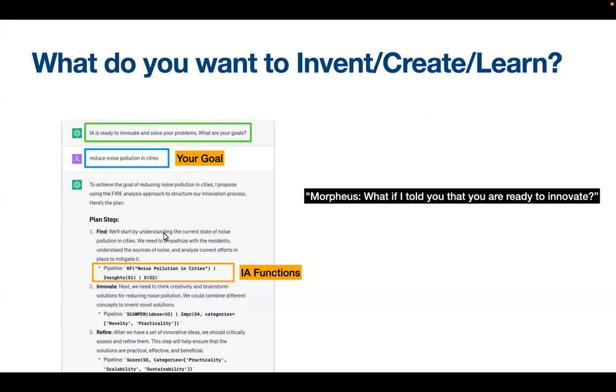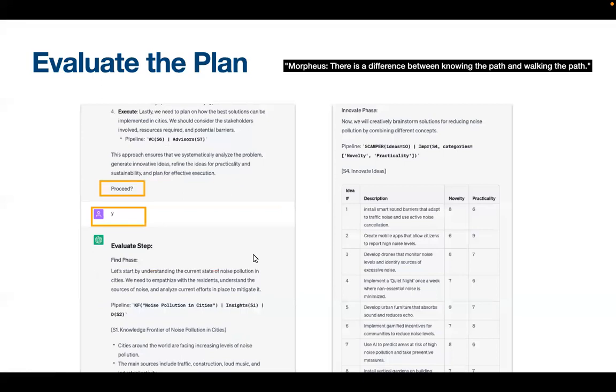So here it has started creating a plan. Once it's created a plan, it will ask you what is the next action you want to perform. Normally it would say something like proceed. If it doesn't say proceed, sometimes it does that, you can just say continue. In this case, I'm just going to say yes. And what it does now is evaluate the plan that it developed to solve noise pollution in cities.